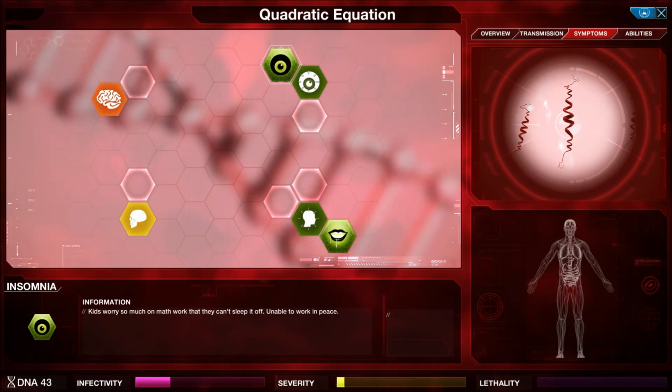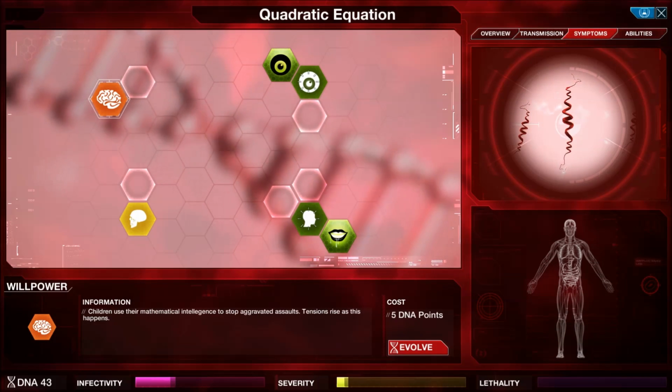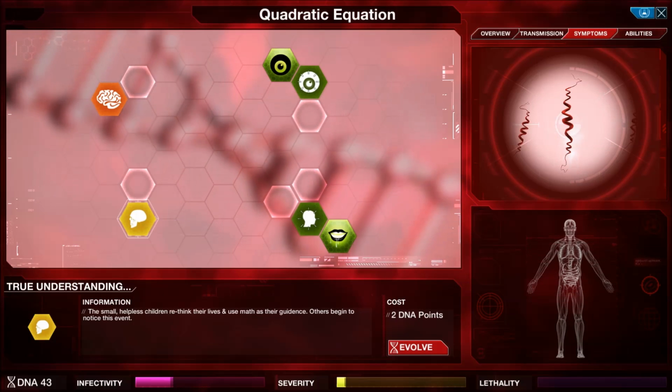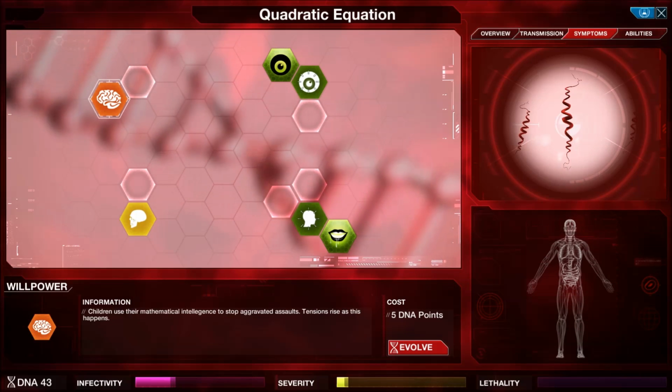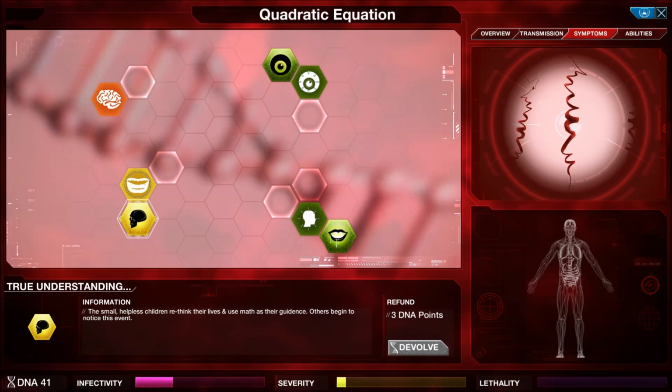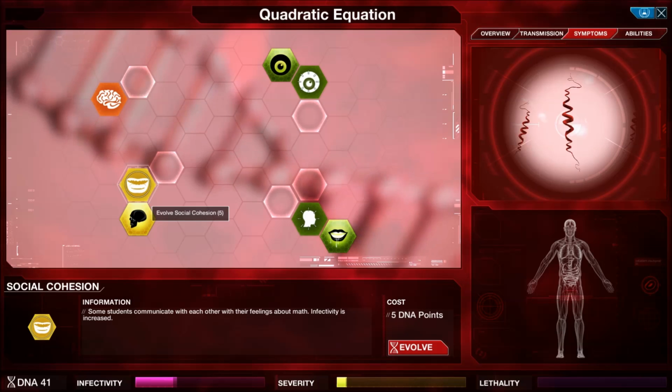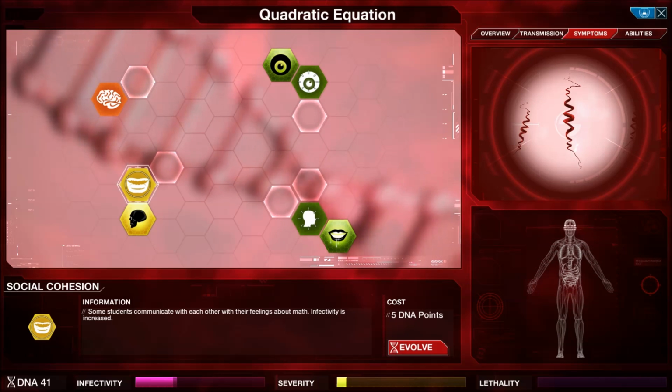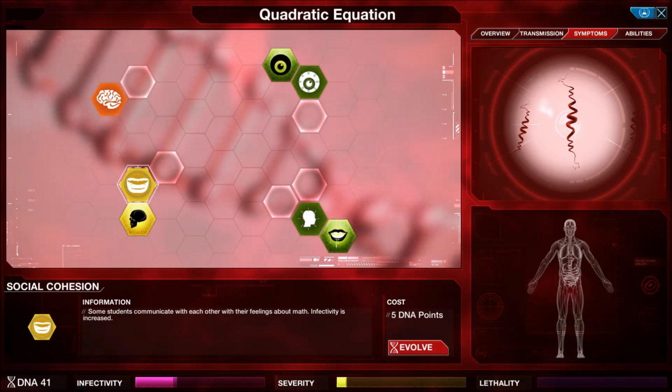And I couldn't evolve the symptoms. So, do I go for the true understanding or not? Let's go for this branch. Social cohesion. Some students communicate with each other with their feelings about math. Infectivity is increased.